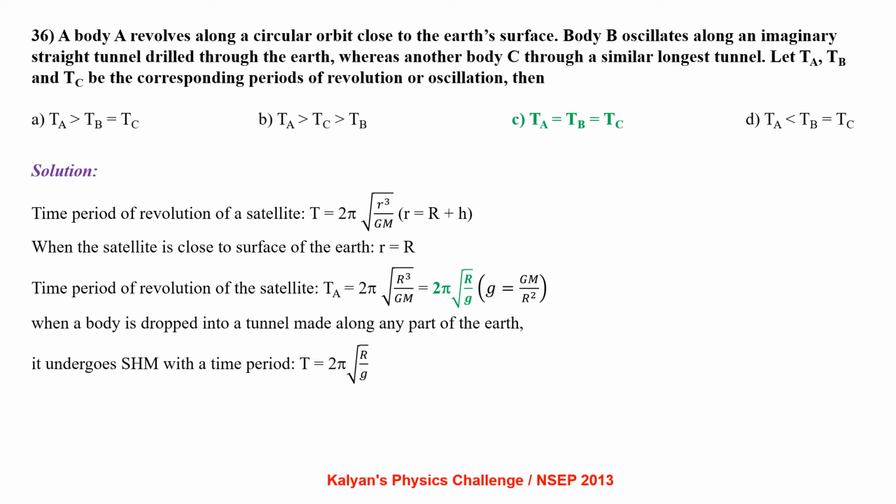Time period of revolution of a satellite T equal to 2 pi root r cube by GM. Here small r equal to radius of the Earth plus height. When the satellite is close to the surface, we can write small r equal to capital R.